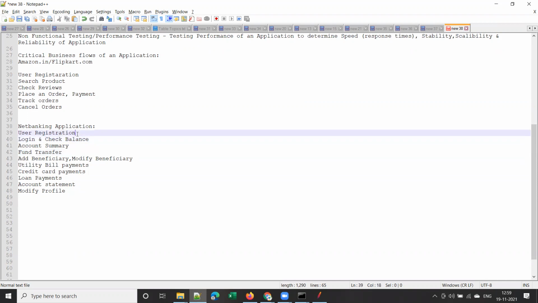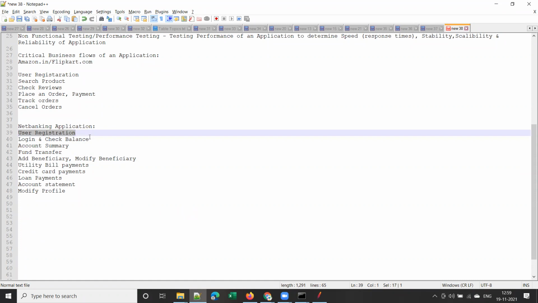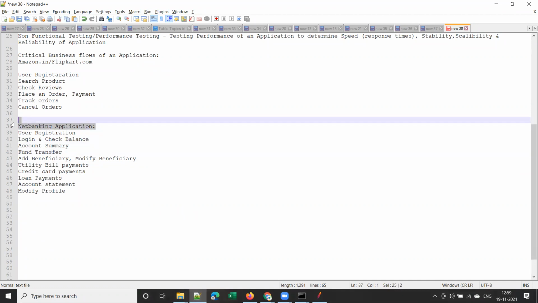So as part of performance testing, what do we do, guys? We will develop one script for each of the critical business flows, and we will execute those scripts with virtual users, not with real users. You'll see how to simulate virtual users and all. We'll see that in the training, right? So at a high level, this is how we do performance testing. We develop one script for user registration, one script for login and check balance, one script for account summary, one script for fund transfer, if you are testing a net banking application.